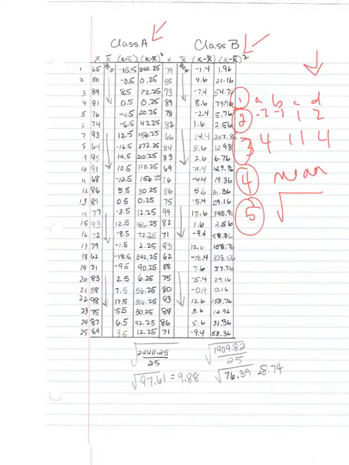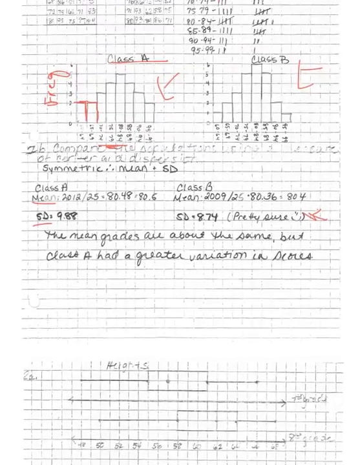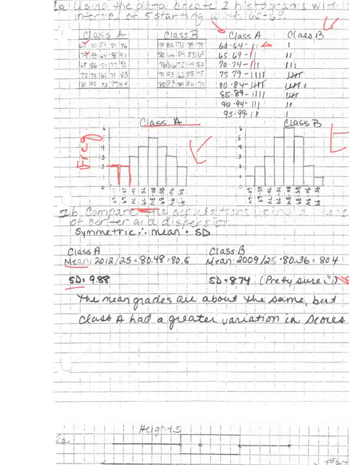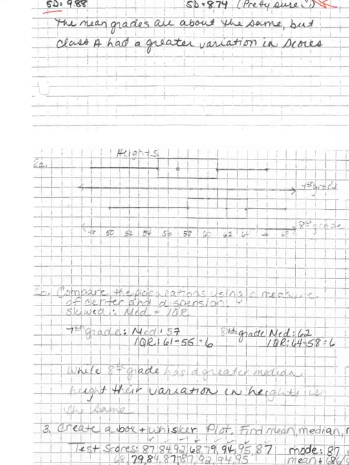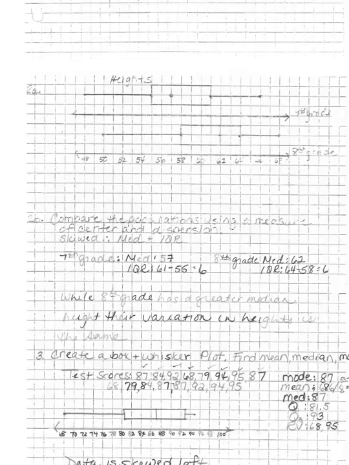So then after I found my standard deviation and I found my mean, I went back and I compared them. And I said that the mean grades were about the same. They were 1/10 off, but class A had a greater variation in scores than class B. Okay, so that's comparing them. All right. So the next one then was looking at the double line plot, or double box and whisker plot. So it says to compare the populations using a measure of center and dispersion, and we see that this one here is actually skewed left.